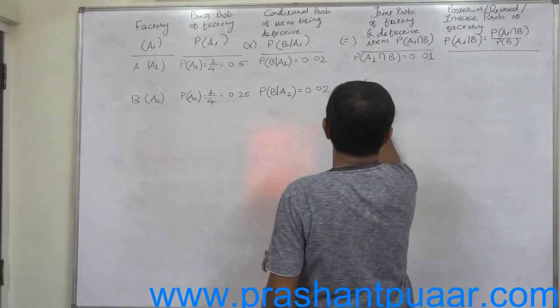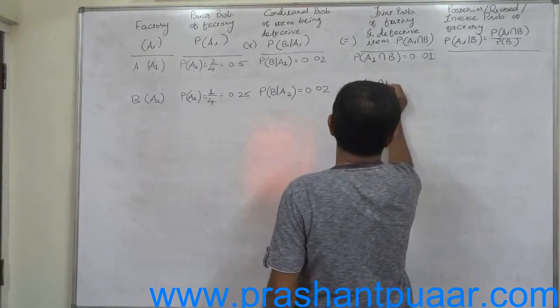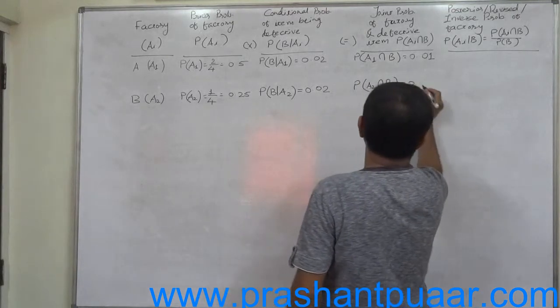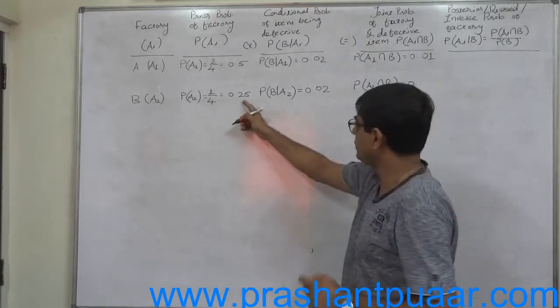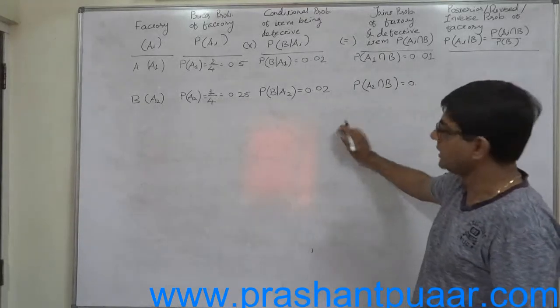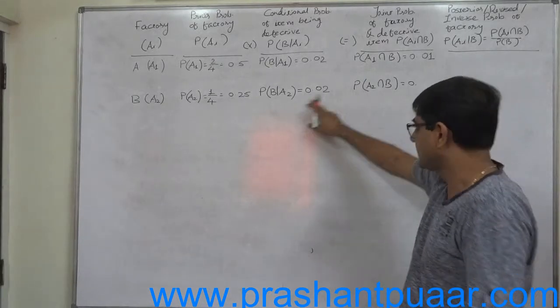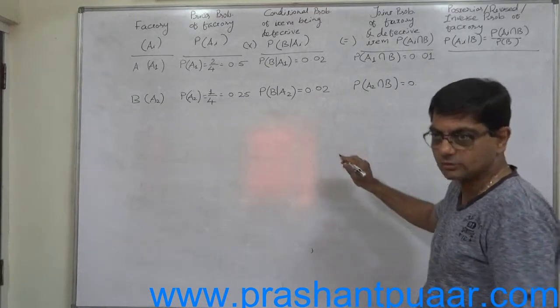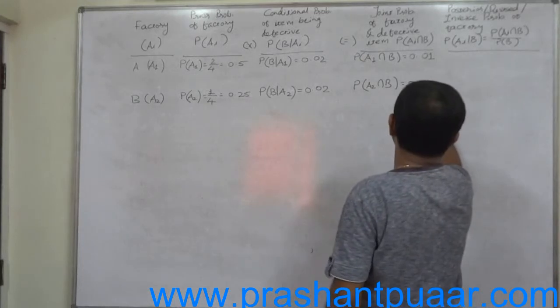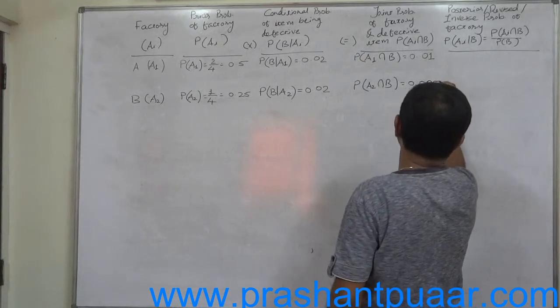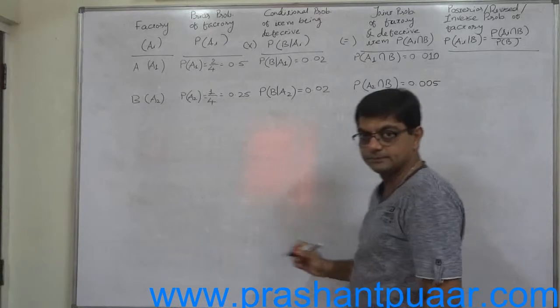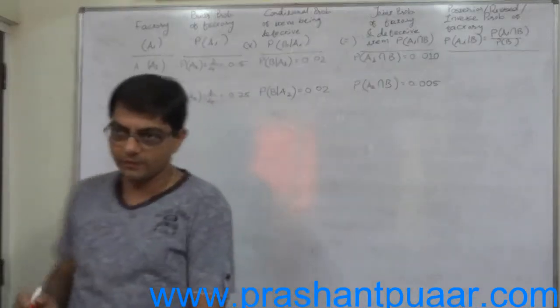Multiplication of these two, A2 intersection B, 0.25 into 0.02, 25 divided by 100 into 2 divided by 100. That means 50 divided by 10,000. So it comes to 0.005.